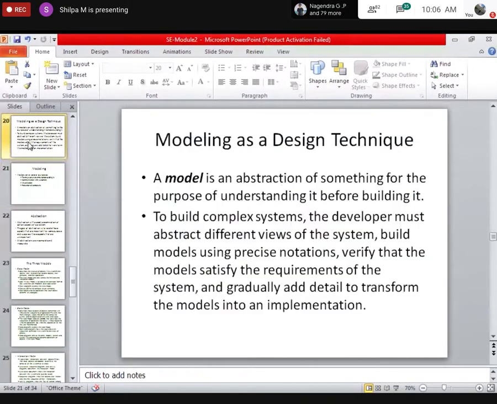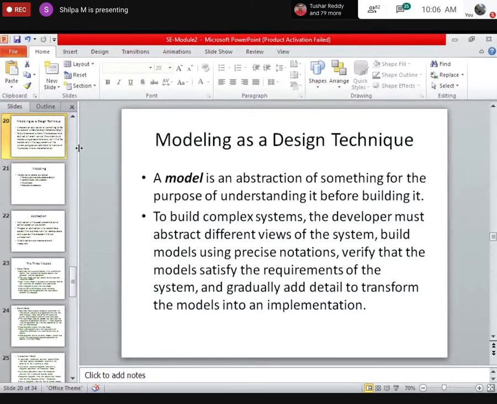Next topic you have is modeling as a design technique. What is a model? See, what you're studying is object oriented modeling and design. So what do we mean by a model? A model is an abstraction of something, for the purpose of understanding it before building it.